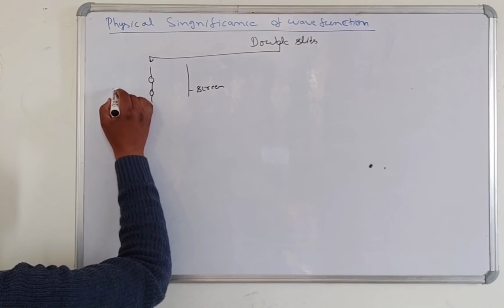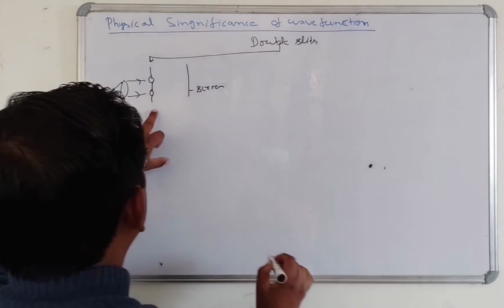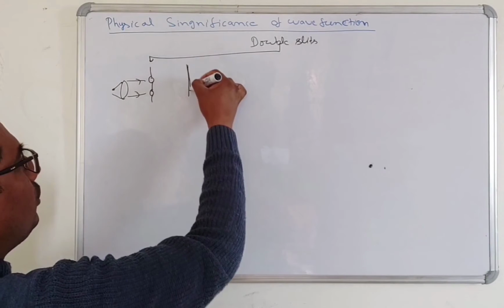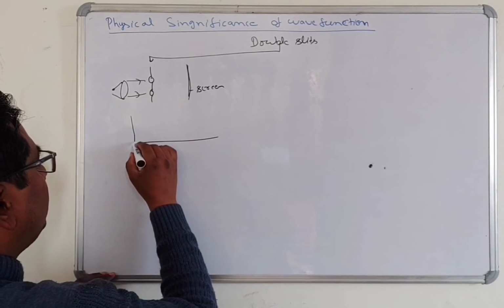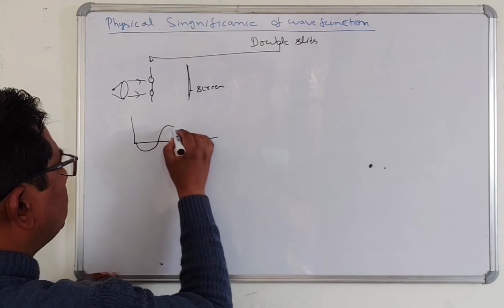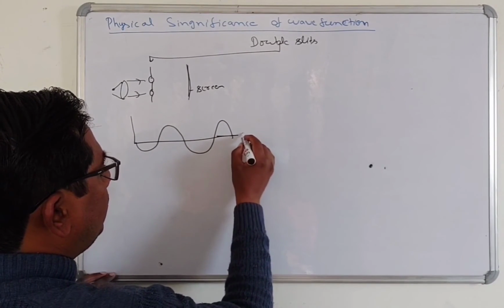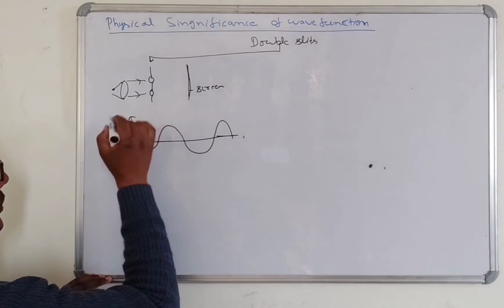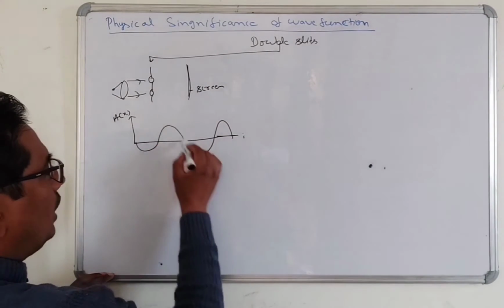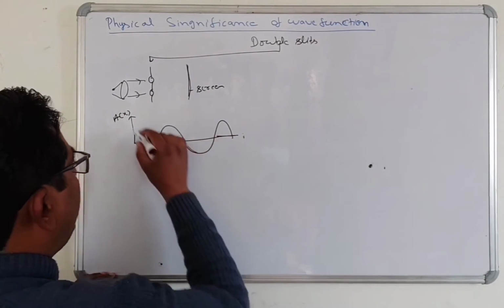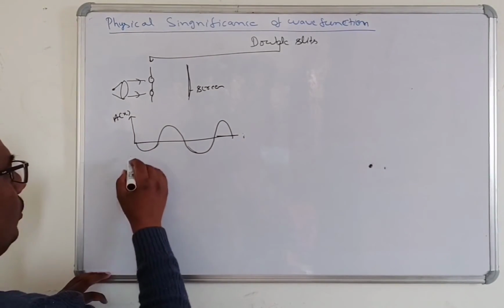Light comes through a lens and is incident on the double slit, and we observe the interference on the screen. Suppose this is the amplitude of the wave function along the screen. Now, what is the intensity?